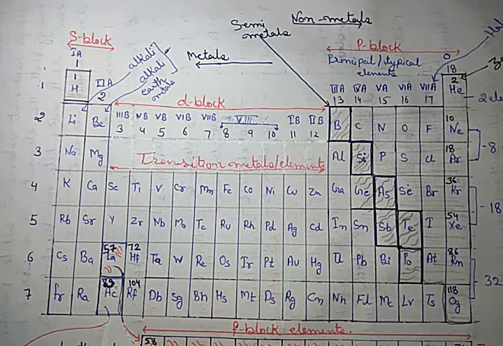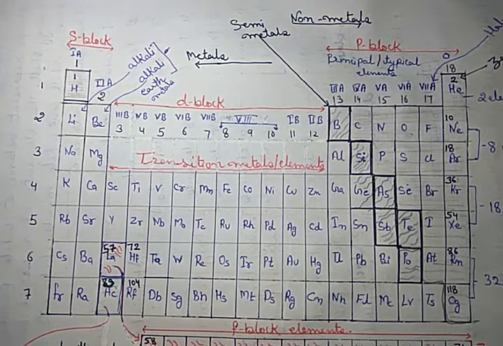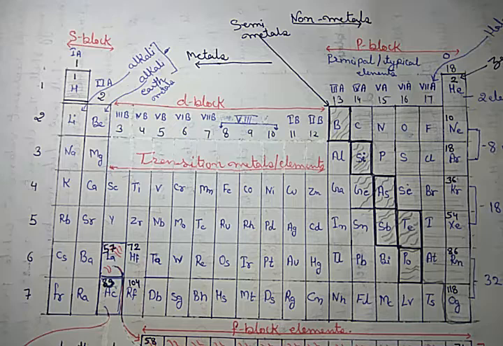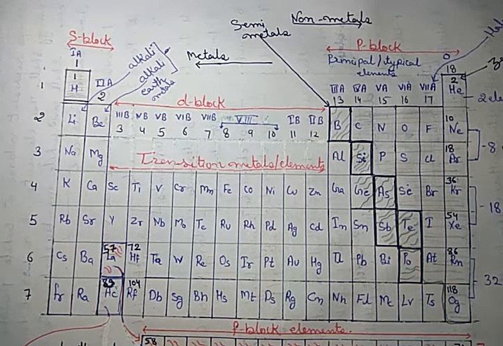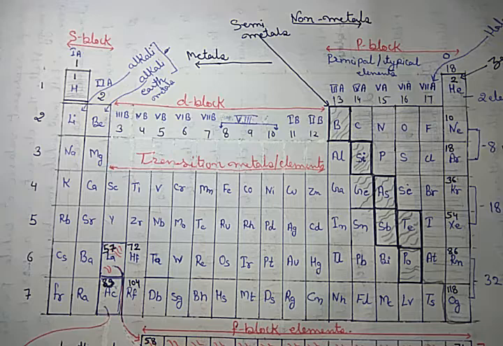The basic difference is that in Mendeleev's periodic table, the elements were arranged in increasing order of atomic masses, but in the modern periodic table they are arranged in increasing order of atomic numbers. That means Mendeleev used the atomic mass concept, but in the modern periodic table it is atomic number. That is the basic difference. Okay, clear?